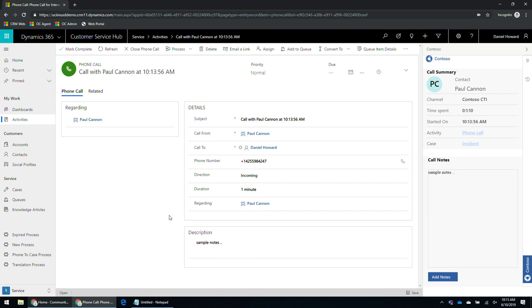So this is like a quick example of how, using the standard set of APIs, the communication widget can be integrated with Dynamics 365. You can enable various scenarios in terms of building automation or passing information from the communication widget to Dynamics 365. This is just one sample integration that we have done for demo, where we are creating a case with some pre-filled values, we are creating a phone call activity, we are auto-capturing the notes and so on. But there are plenty of scenarios that can be enabled using this integration. Okay, let's switch back to the slides.